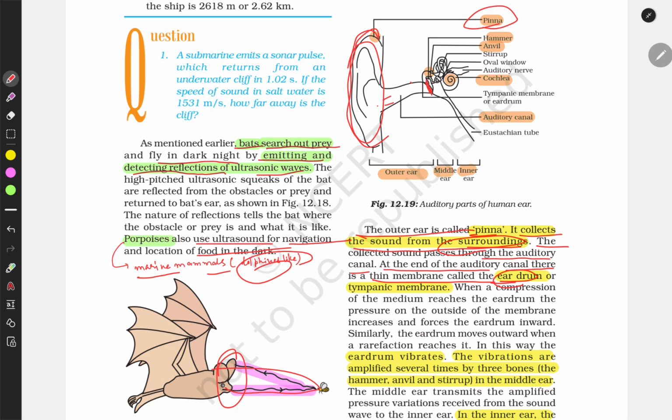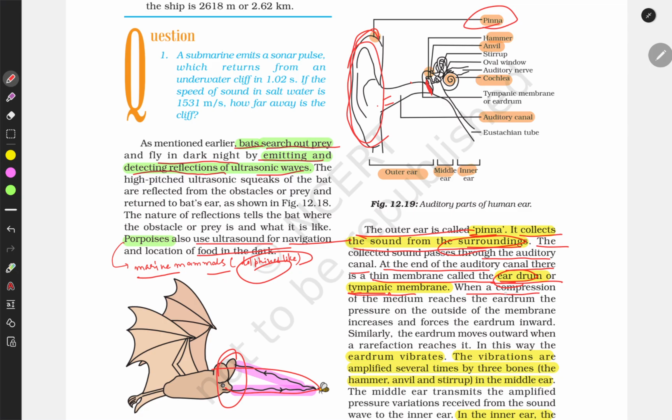This is the eardrum, also called the tympanic membrane.